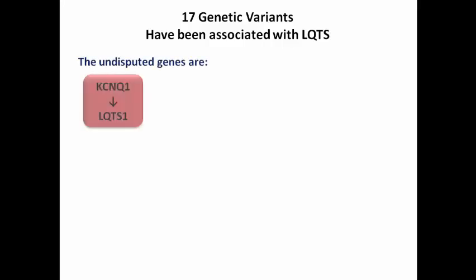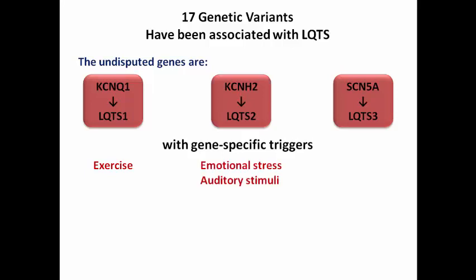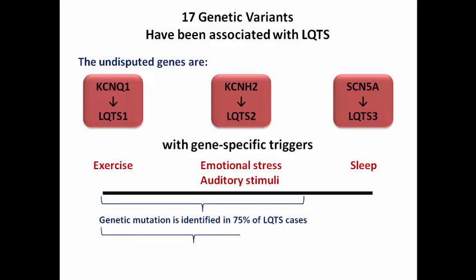The undisputed genes are those responsible for type 1, 2, and 3, and there are gene-specific triggers for each subtype of them. For example, exercise is a specific trigger for type 1, especially swimming. Auditory stimuli and emotional stress is a specific trigger for type 2, and unfortunately, sleep is a common trigger for long QT syndrome type 3. A genetic mutation has been identified in 75% of all the cases of long QT syndrome, and only 3 main genes which have been mentioned here have been identified in 90% of the positively genotyped cases.